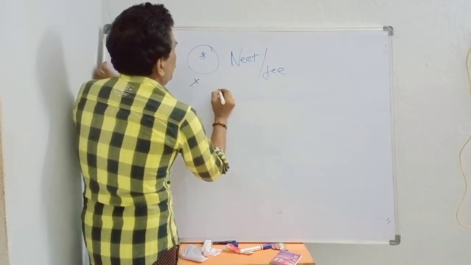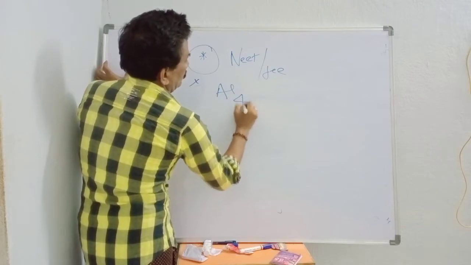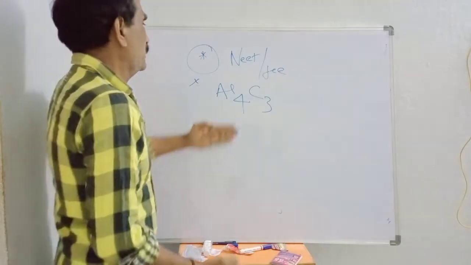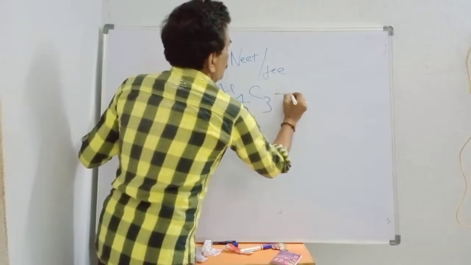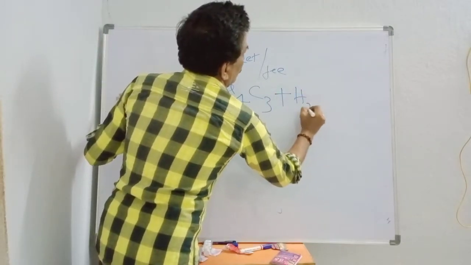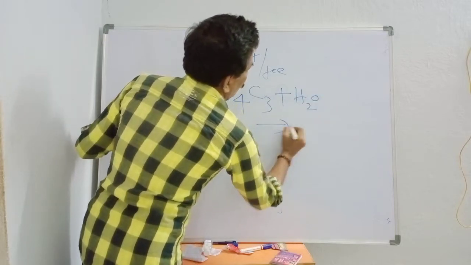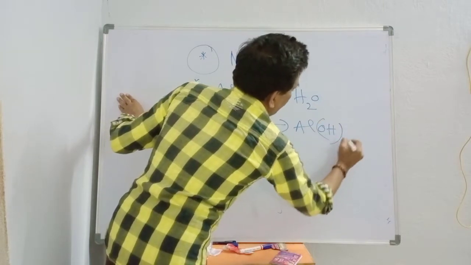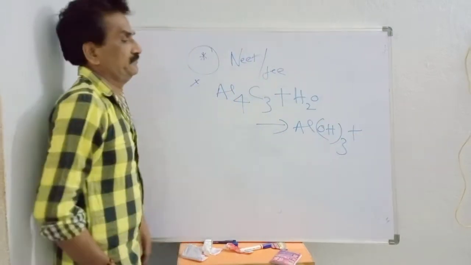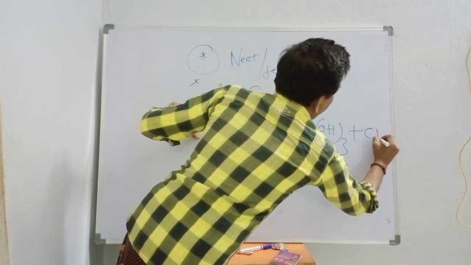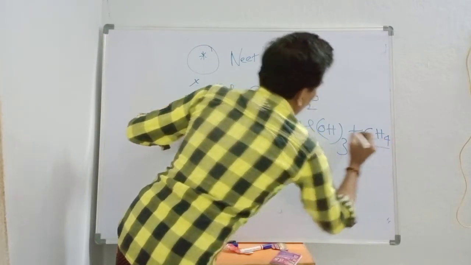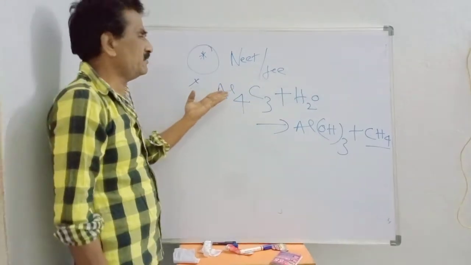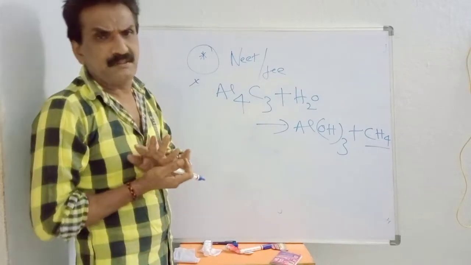Now I am going to take Al4C3. Al4C3 on hydrolysis, reacting with water, gives aluminum hydroxide plus methane. Methane. Aluminum carbide. You know the valency of aluminum is 3.